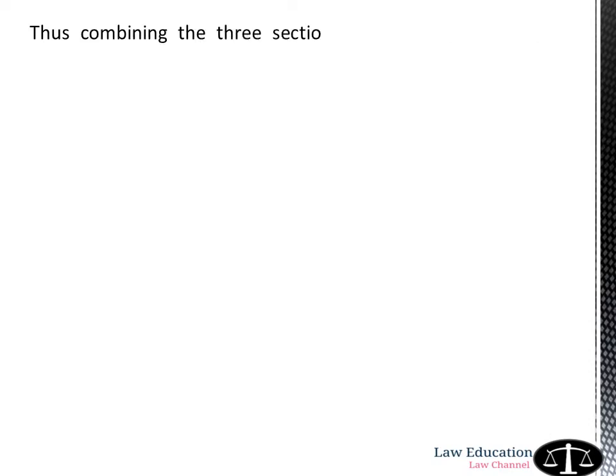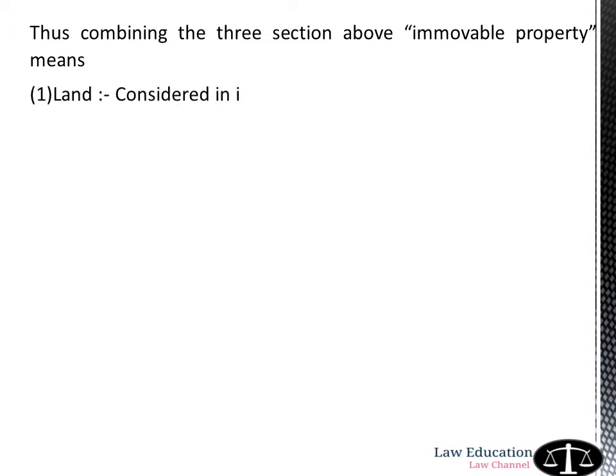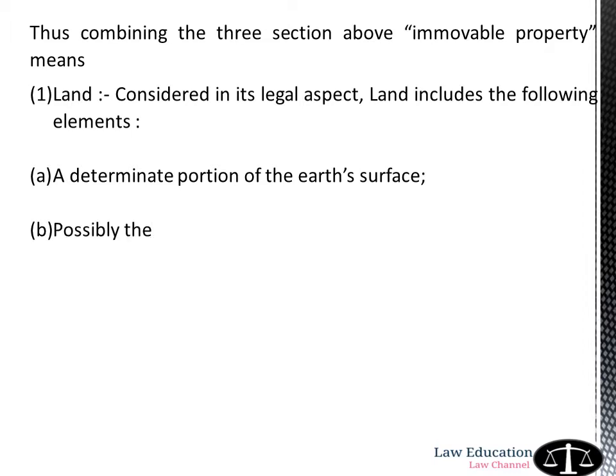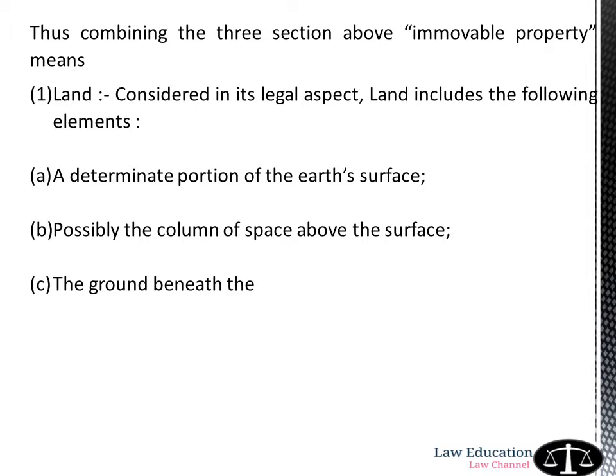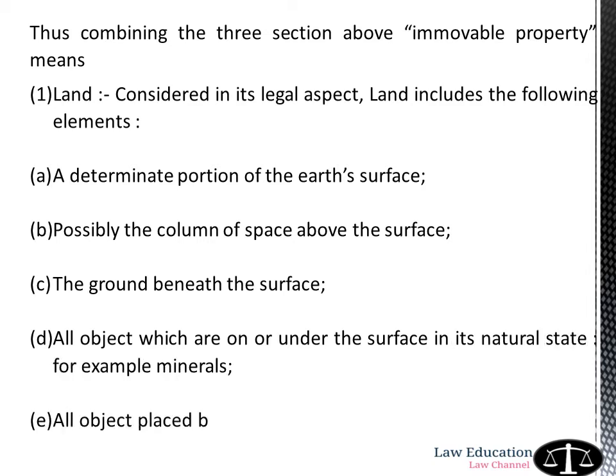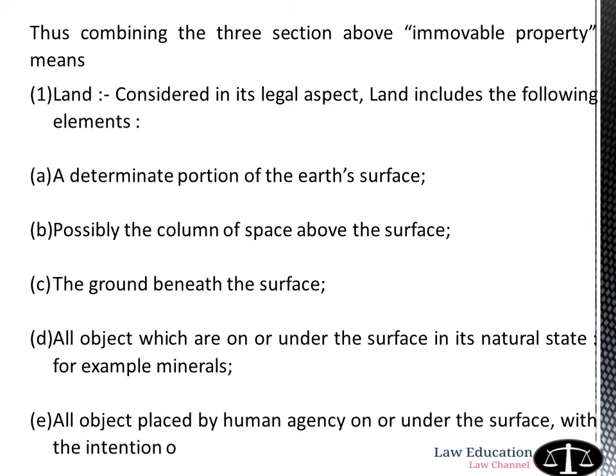Thus, combining the 3 sections above, immovable property means number 1, land. Land, considered in its legal aspect, includes the following elements. Number A, a determinate portion of the earth's surface. Number B, possibly the column of space above the surface. Number C, the ground beneath the surface. Number D, all objects which are on or under the surface in its natural state, for example minerals. Number E, all objects placed by human agency on or under the surface, with the intention of permanent annexation.